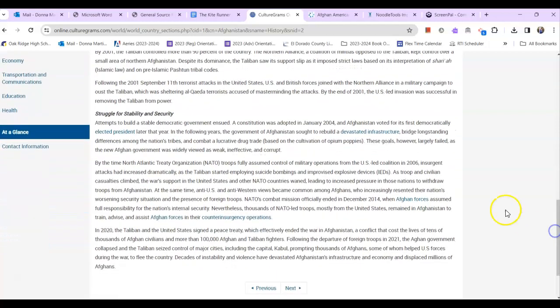So they don't necessarily say, okay, so it does say 2021. I had a feeling that that time period was going to be here. Struggle for stability and security since the Taliban took over again in 2021. So they briefly discuss that. But if you're doing more recent years or want more information for more recent years, again, consult additional sources.